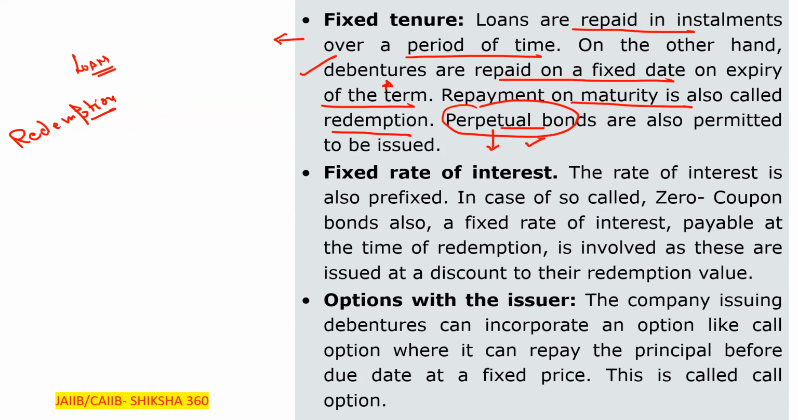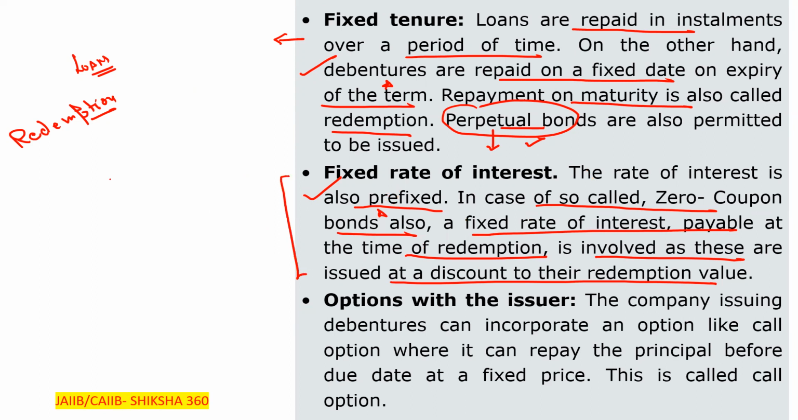This much amount you will get here, so the rate of interest is also prefixed. In the case of so-called zero coupon bonds also, clear? What are zero coupon bonds? They are issued at a lower value, and on maturity you will get the full value. That is, issued at a discount in technical language. So in the case of zero coupon bonds also, a fixed rate of interest payable at the time of redemption is involved, as these are issued at a discount to their redemption value.